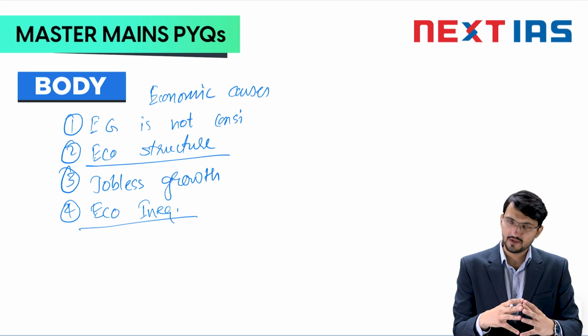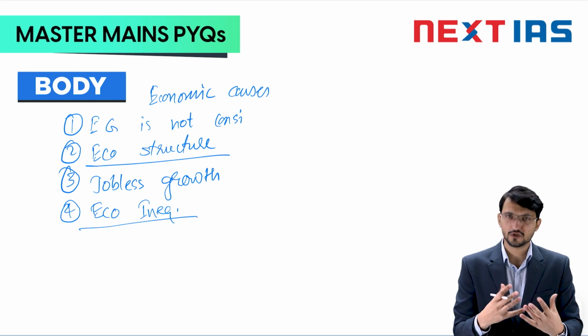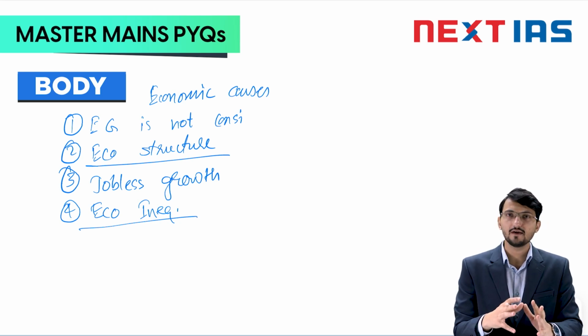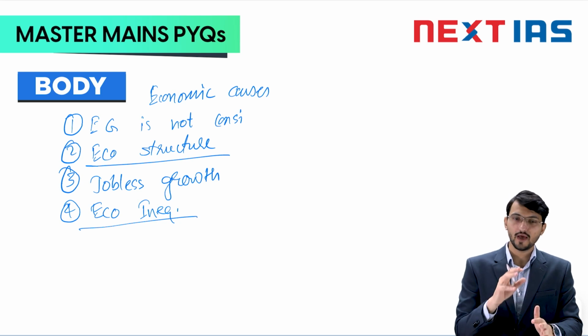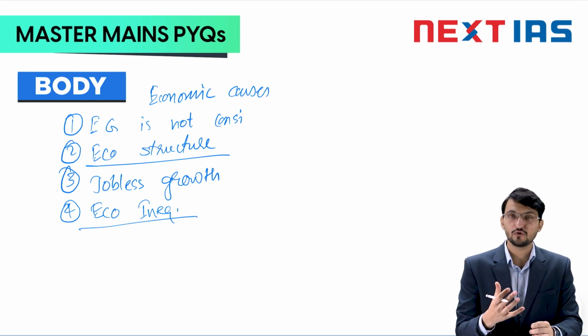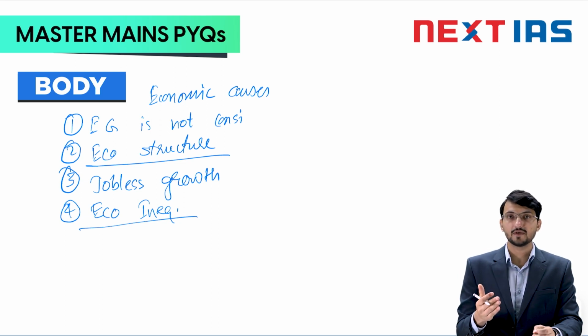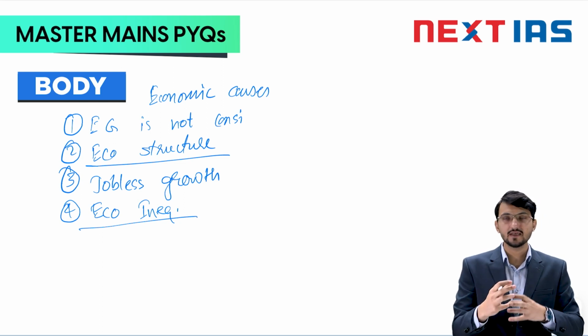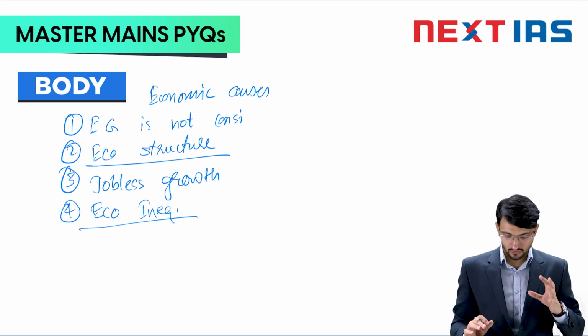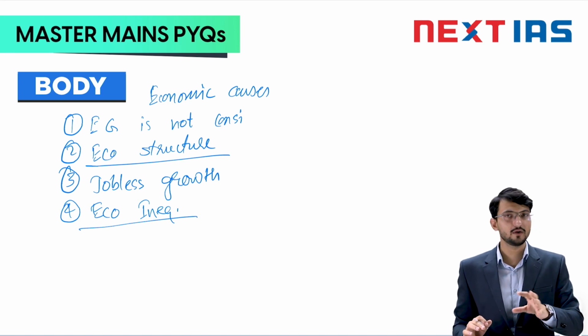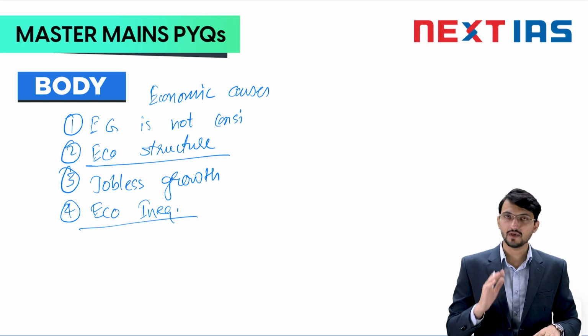One institute, the Oxfam report, has said that 1% of Indians who have a large amount of wealth hold more wealth than 40% of the population, that is the middle class. So you can see the extent of inequality. Economic growth will be seen, but human development will not happen because of economic inequality.